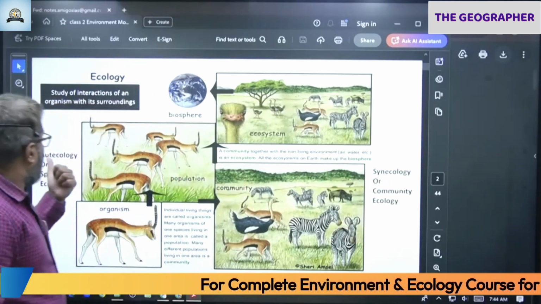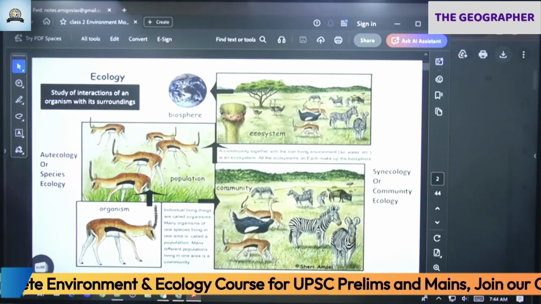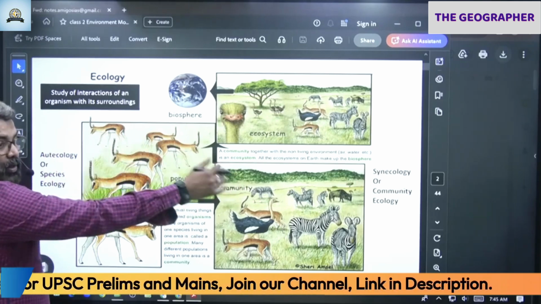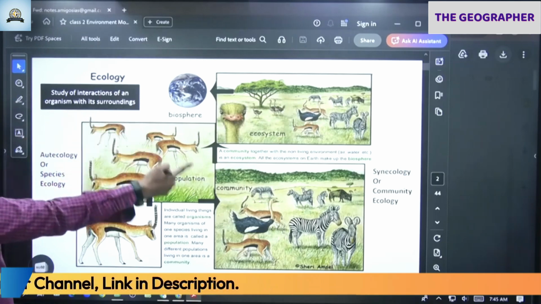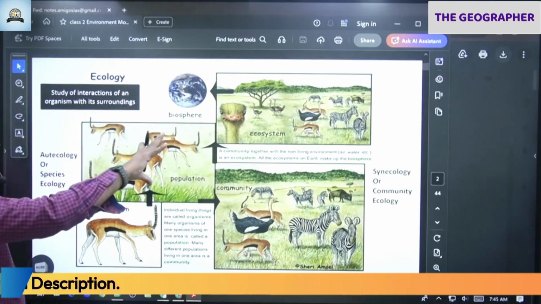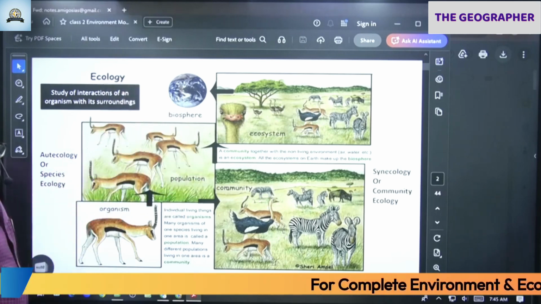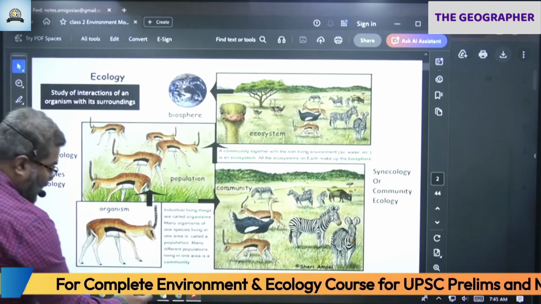Please write now: autecology and synecology. Ecology, all of you know, is the study of the ecosystem. Simple. In that we have two types. One is species ecology, where we concentrate on individual species, and the other one, we concentrate on the entire community as such, where all organisms, how they interact and how they interact with their abiotic factors. That is synecology. I'll write that on the board also.